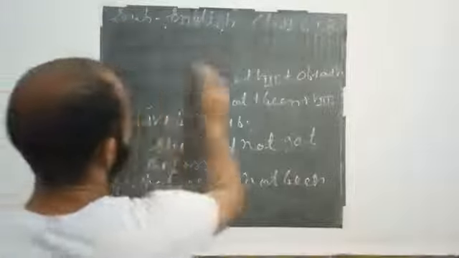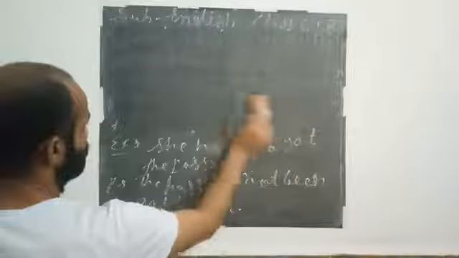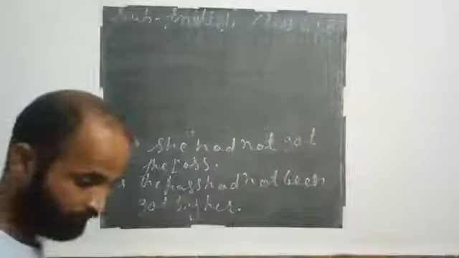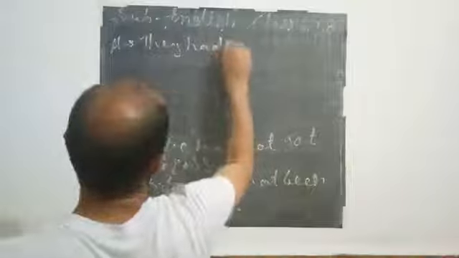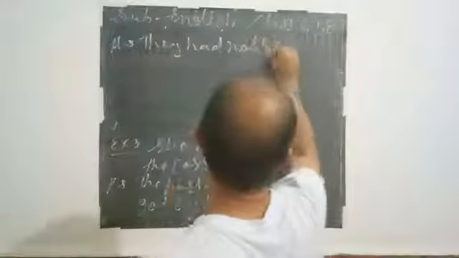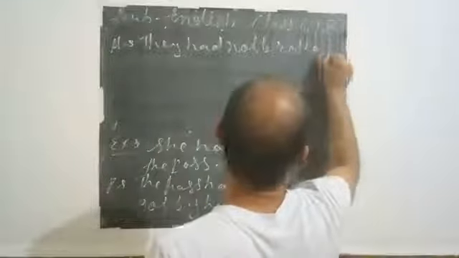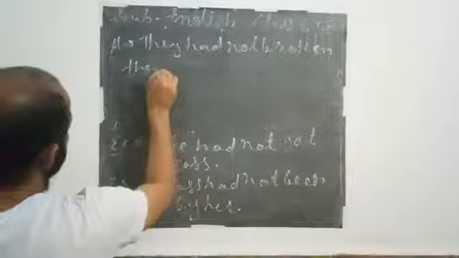And a further example, active sentence, they had not broken the lockdown.